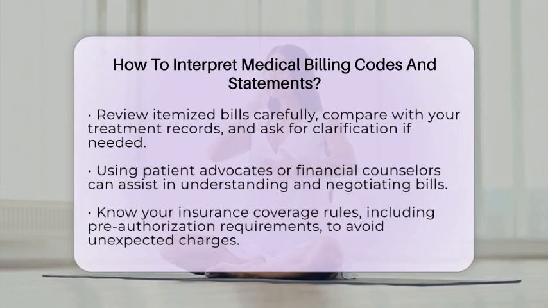A good tip is to request itemized bills that list each service with its code and description. Compare these against your records of treatments and appointments. If something looks off or you don't understand a charge, don't hesitate to contact the billing department or your insurance company for clarification. Sometimes, you can ask for a detailed explanation or even a corrected bill if errors are found.